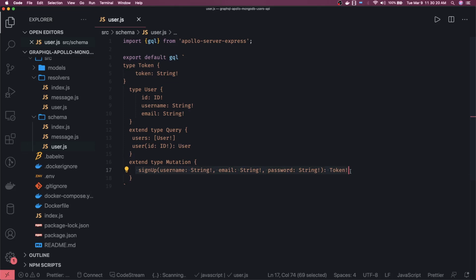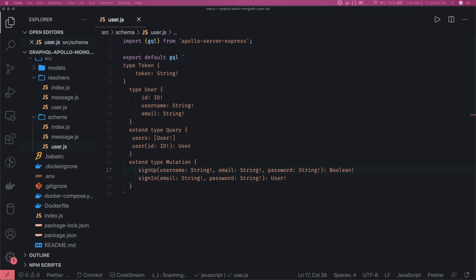These are the mutations, and we will define these mutations in the resolver. Sign in will take username, or let's call it email, and password. Email and password you are passing, and it will return the user object. I mean, the user object will contain the token also. Here we can just return a boolean if the user has been created instead of giving a token. So this is sign up, this is sign in. We have created a mutation. This is actually the schema, right?